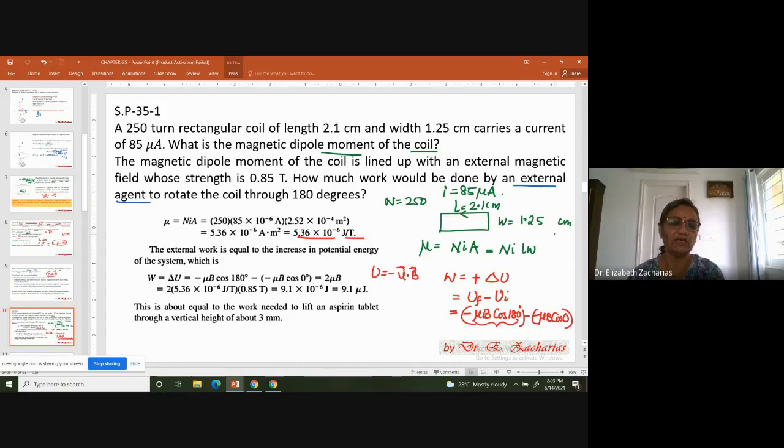And incidentally, the author says that the answer you get is 9.1 microjoule. Okay, and this is the equivalent of the work needed to lift an aspirin tablet through a height of 3 mm. So that's the kind of work that an external agent has to do on the system to turn the dipole from parallel to anti-parallel.